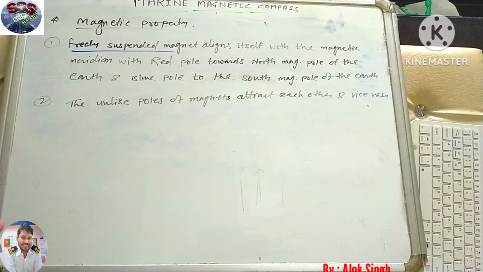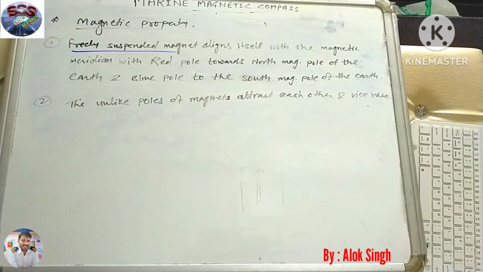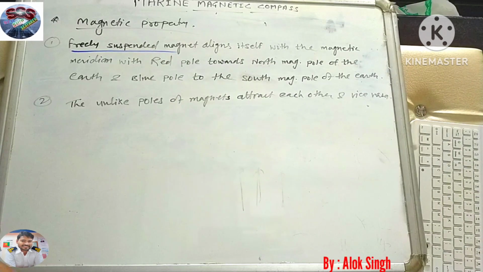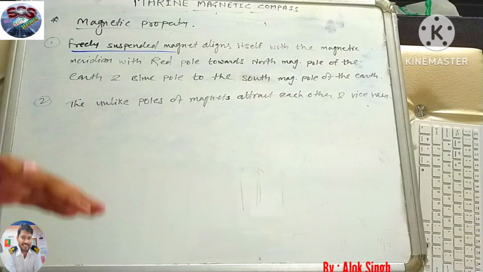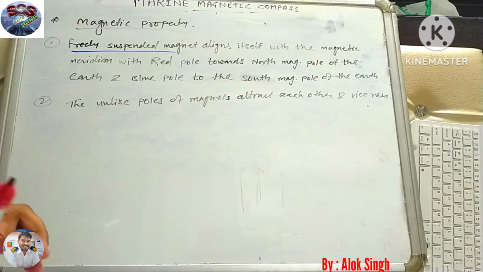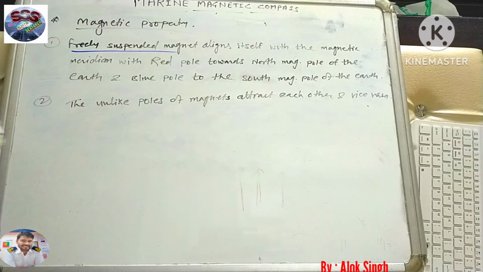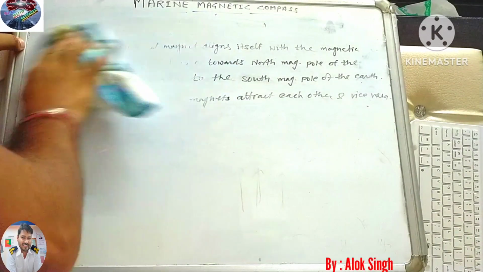Now we'll study a little bit about earth magnetism, and thereafter we'll go to ship's magnetism. And there, actually, this chapter for the marine magnetic compass starts when we study ship's magnetism, because that is the important thing that is going to be asked in our exams.